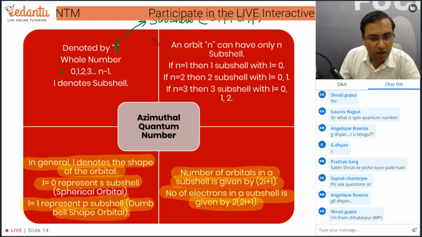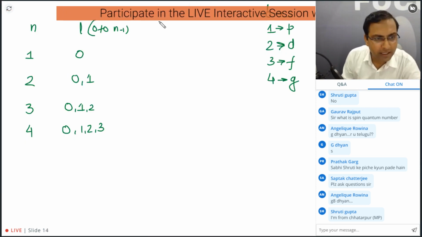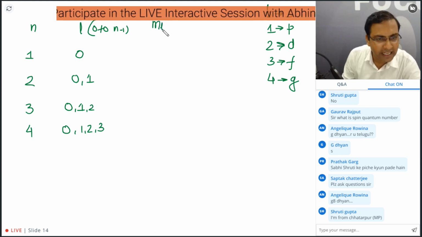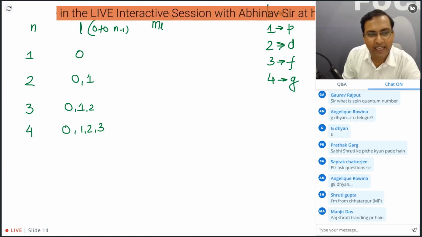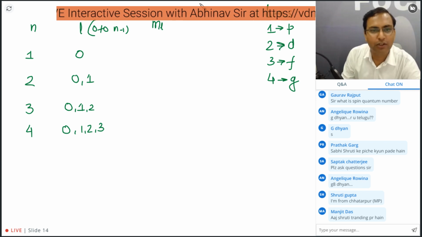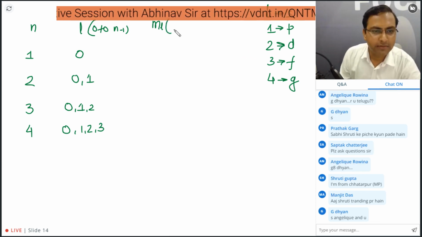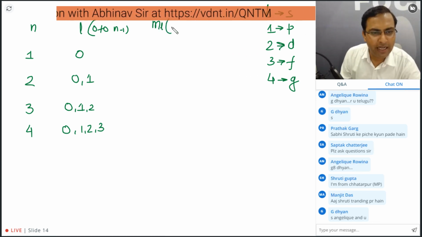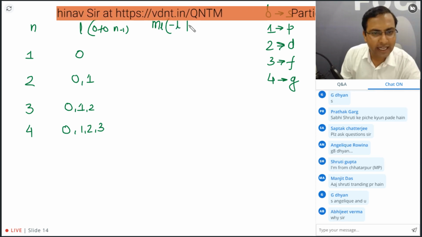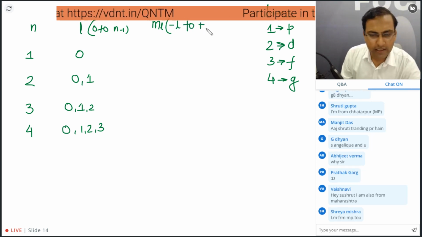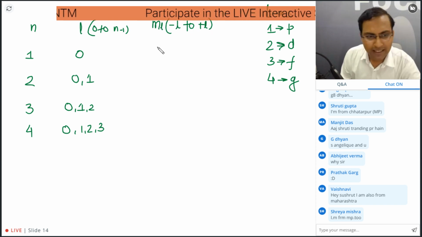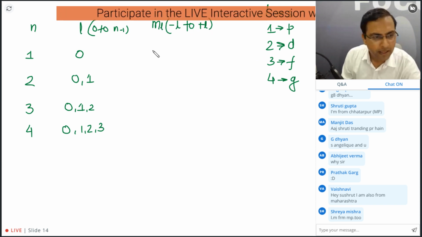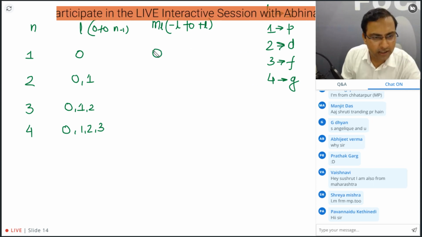So if I talk about the next quantum number, which is represented by ml, और ये कौन सा quantum number है? This is called as magnetic quantum number. The value of ml varies from minus L to plus L. So minus 0 से 0, minus 0 to 0 is 0.